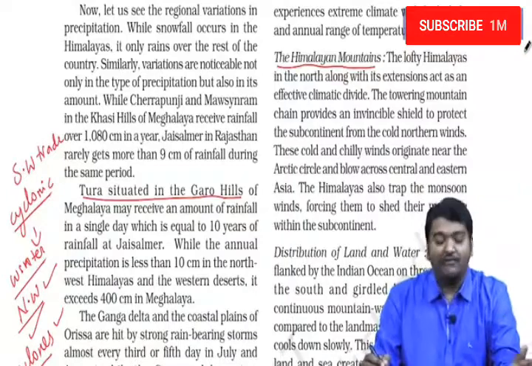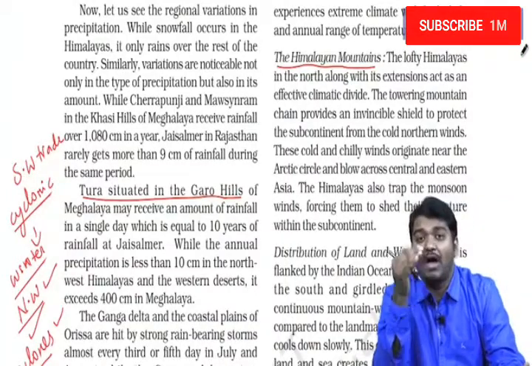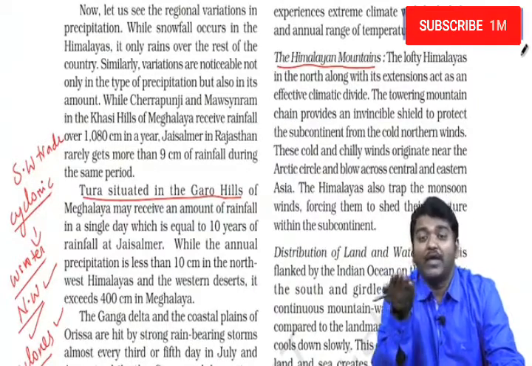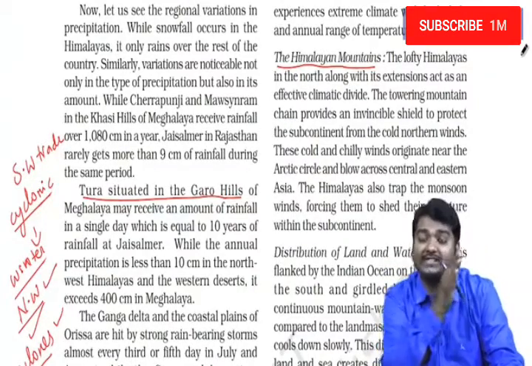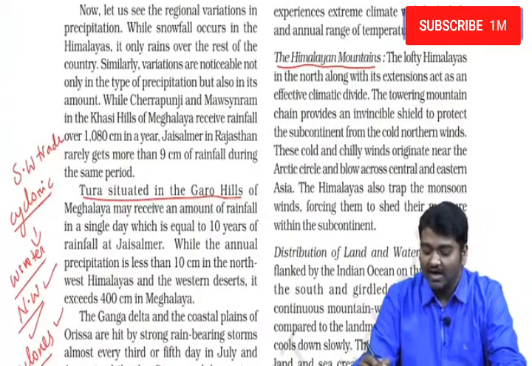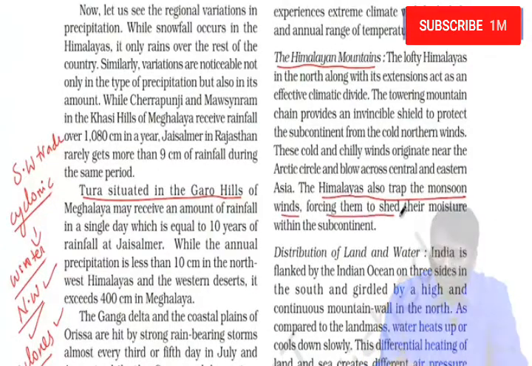And then when we talk about the monsoon as well, as you have the Himalayas, the southwest monsoons go and hit them. They also give enough rainfall to several rivers which originate in that place as well. So it's very important for us to understand that the Himalayas also trap the monsoon winds, forcing them to shed their moisture within the subcontinent.